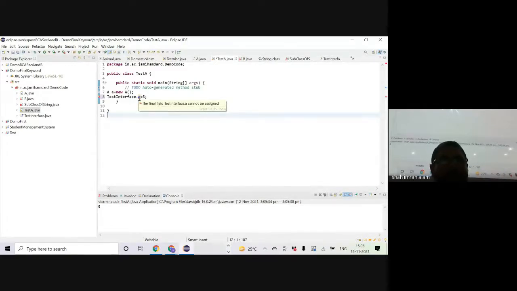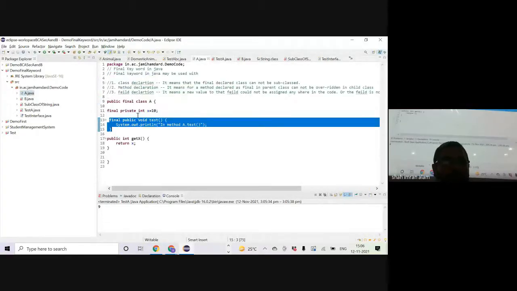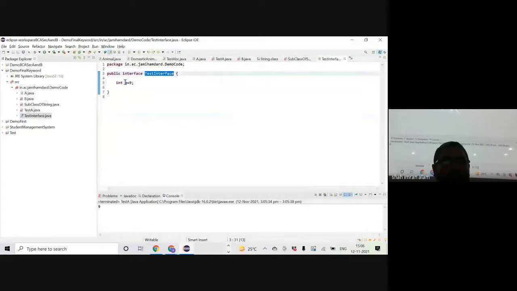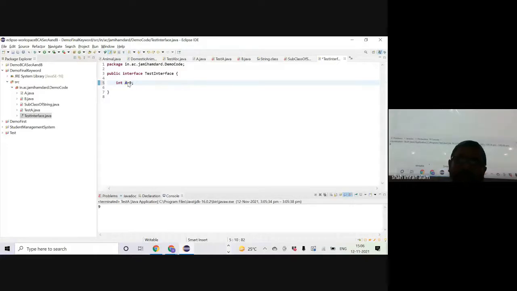The final field test interface.a cannot be assigned. The same error. That means it's a final field and cannot be assigned a new value, right? So we know that any variable declared inside the interface is a constant. And there is a convention of writing a constant. It should be written in caps, and if there are multiple words, it should be differentiated with underscore.